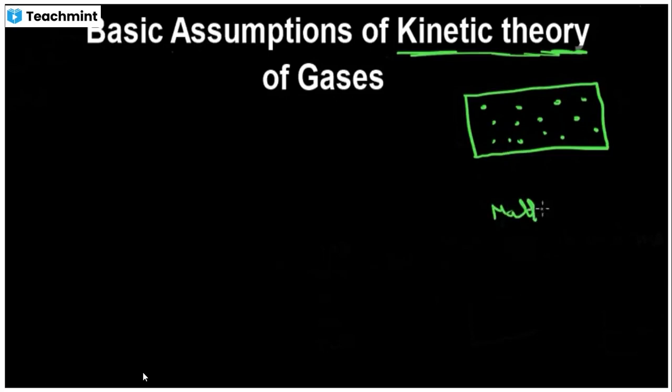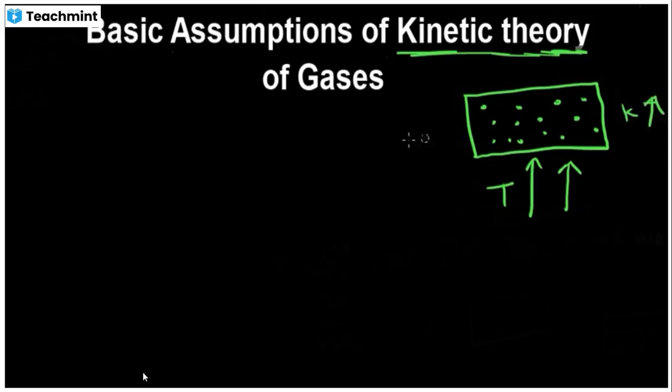Now, we know that there are three states of matter: solid, liquid, gas, and we considered gases because gases are easy to understand. They saw that as we increase the temperature, the kinetic energy also increases.